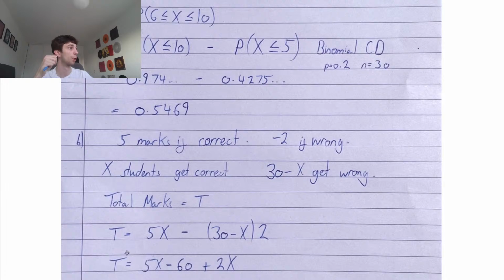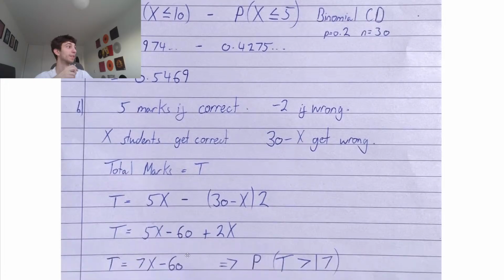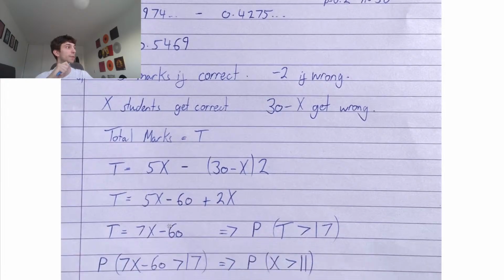Expand out these brackets, our total will be 5x minus 60 plus 2x. 5x plus 2x is 7x. We have 7x, take away 60 to be the total number of marks. So we want the probability that t is larger than 17, but we know that t equals 7x minus 60, right? From the equation that we made when considering our total number of marks. So because t equals 7x minus 60, we plug it into t here.